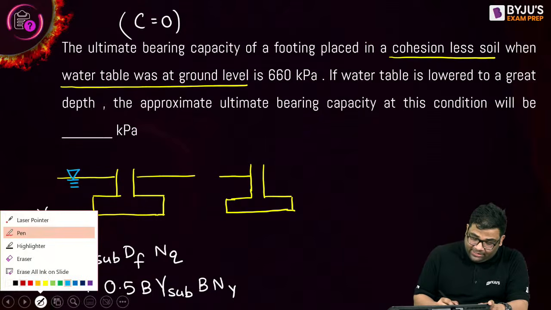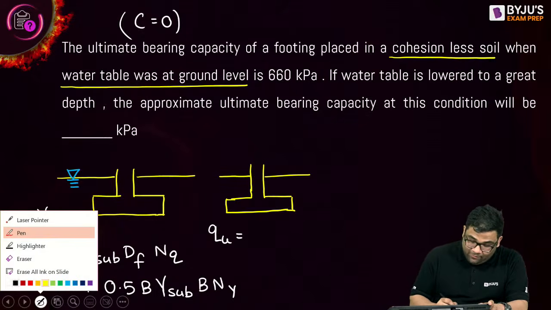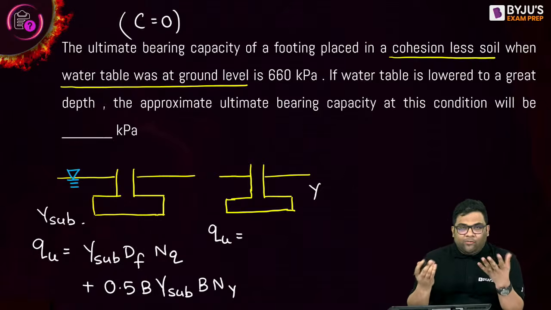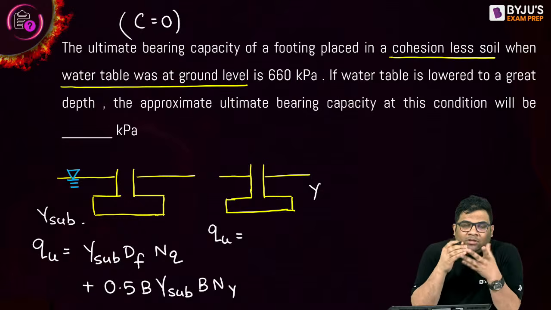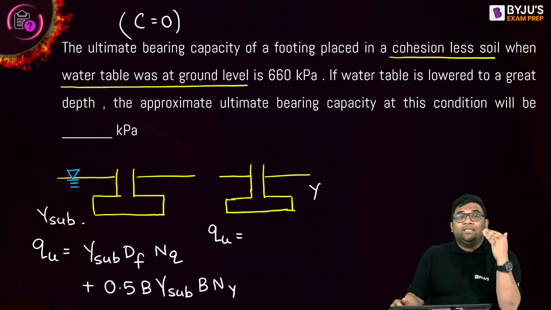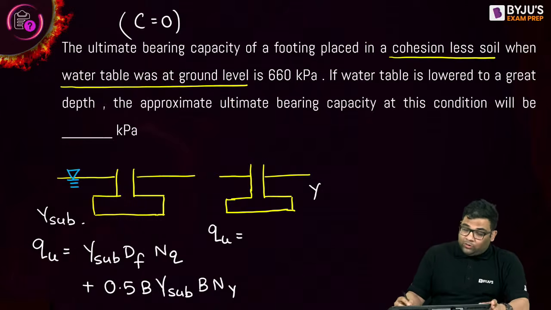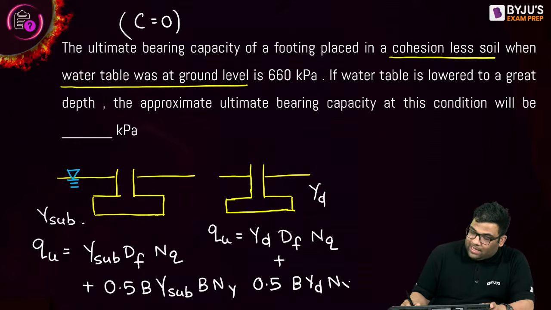So when it's not affecting the ultimate bearing capacity, what will your Qu be? Now the soil won't have gamma submerged; it will have the general gamma. It can be the dry unit weight, or it can have some amount of water and some bulk unit weight. But mostly it will be dry, because the water has come down due to lowering of the water table. So I can say gamma d. So Qu = gamma d into Df into Nq plus 0.5 B gamma d into N gamma.